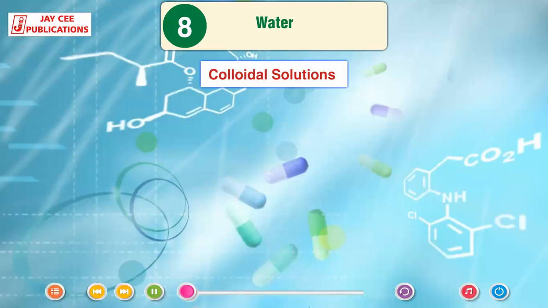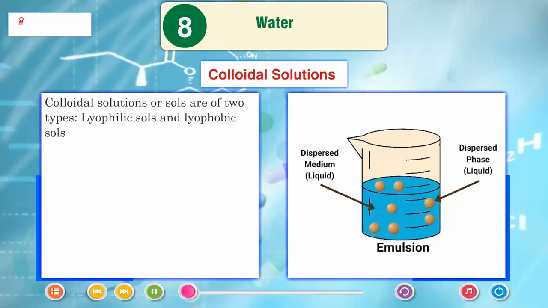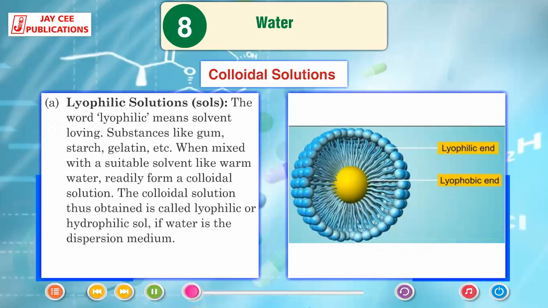Colloidal solutions. Colloidal solutions or sols are of 2 types, lyophilic sols and lyophobic sols. Lyophilic sols: the word lyophilic means solvent loving. Substances like gum, starch, gelatin, etc. when mixed with a suitable solvent like warm water readily form a colloidal solution. The colloidal solution thus obtained is called lyophilic or hydrophilic sol if water is the dispersion medium.